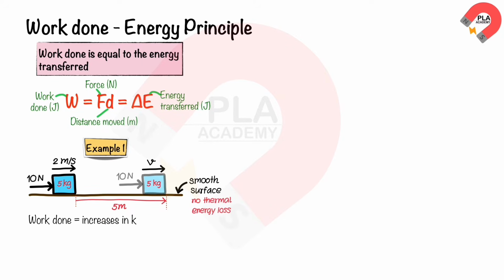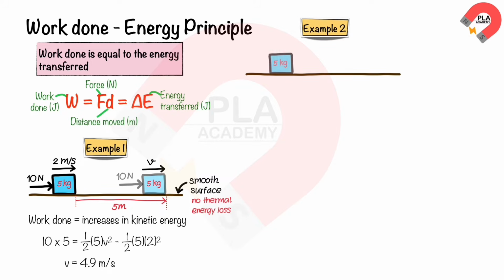Therefore, the work done is equal to the increase in kinetic energy. The work done by the force of 10 newtons is 10 times 5. The increase in kinetic energy is half of 5 times v squared, minus half of 5 times 2 squared. Solving these equations, we find that the final speed, v, is 4.9 meters per second.